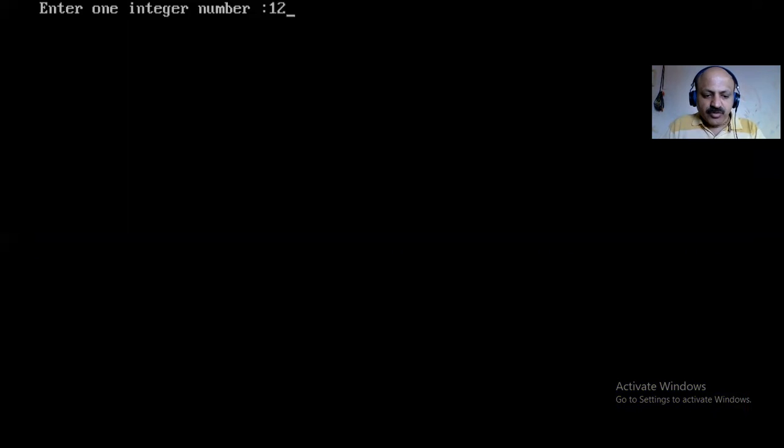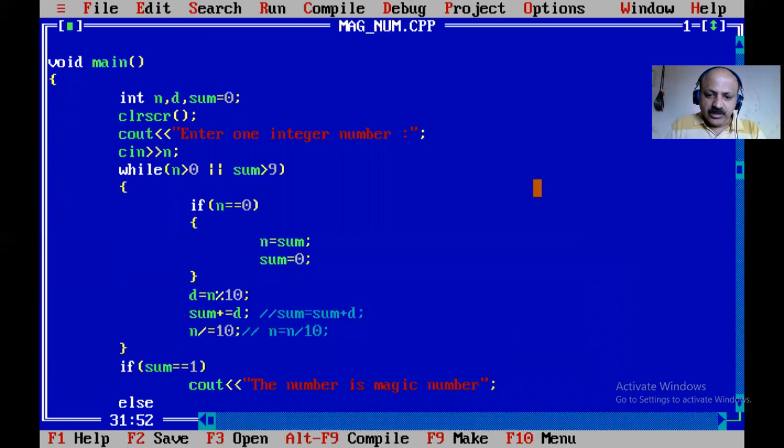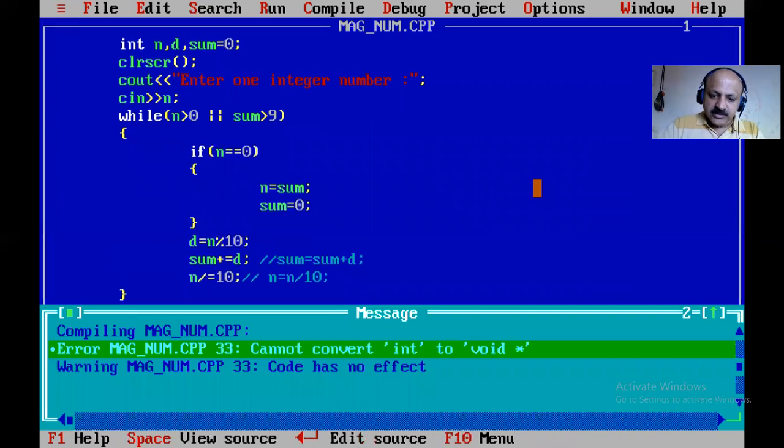First, I check 1, 2, 3, 4. Yes, so that is a magic number. And you can also print the sum. Here, if you want, you can print just the sum, so you can get the idea that the sum is 1. And now if I give a number that is not magic.